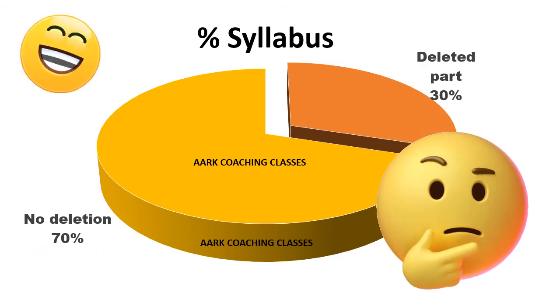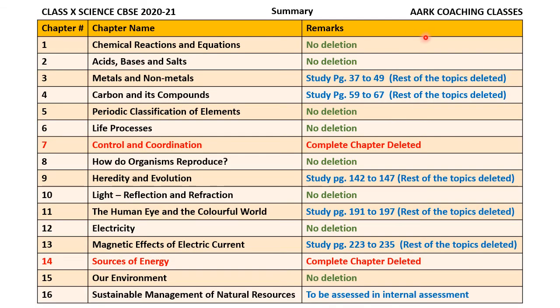So let us try to understand now. So here is the summary. Class 10 Science CBSE Academic Year 2020-21. Chapter number 1, Chemical Reactions and Equations. Nothing has been deleted, so you have to study this entire chapter. Same is for chapter number 2, that is Acids, Bases and Salts. Nothing is deleted, so you have to study this entire chapter.